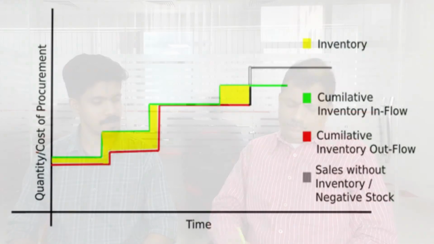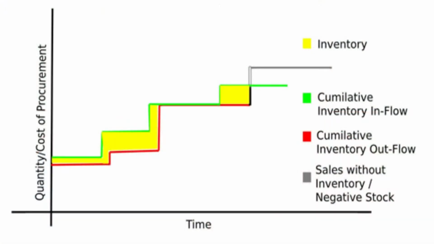So now what is inventory? We need to have a graph of the cumulative purchase. If we are drawing a graph like this, where we have quantity or the cost of procurement here, and this is the timeline. Now we need to have a cumulative purchase.